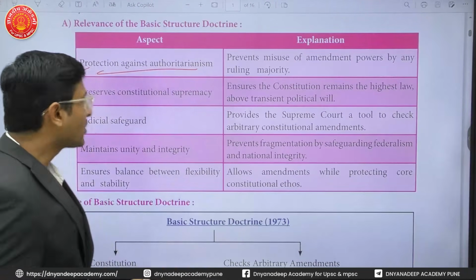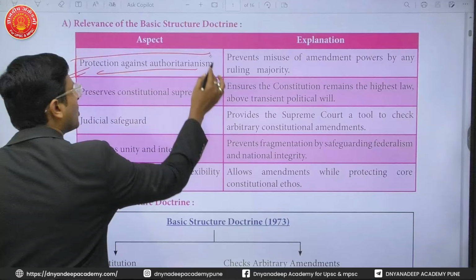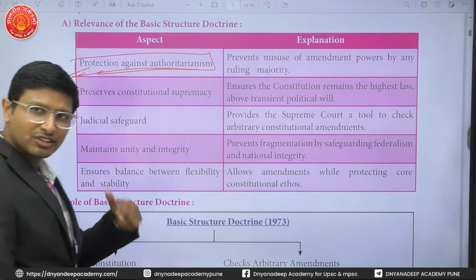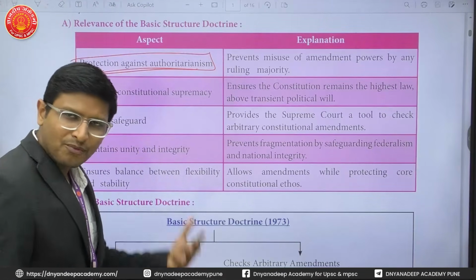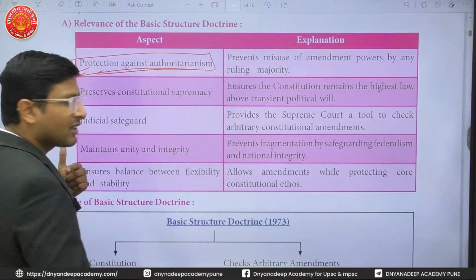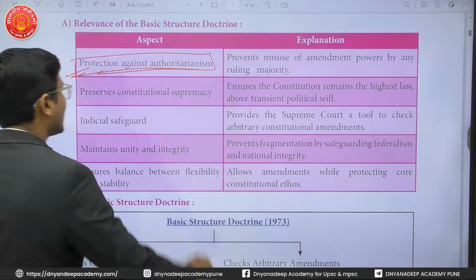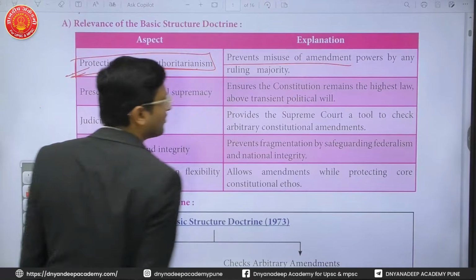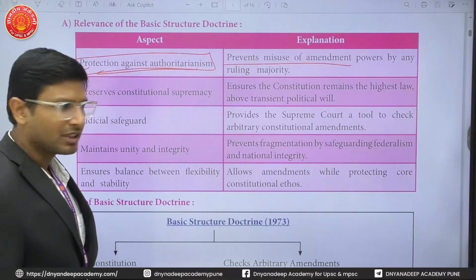This is important so that the government does not misuse its power to uphold its own authority at the cost of public welfare. It prevents the misuse of the amendment process by any ruling majority.